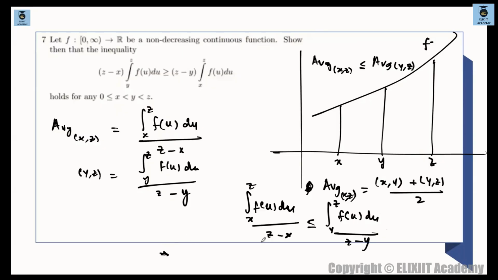Rest is you can simply cross multiply, so this becomes z minus y times integration of x to z f of u du. ठीक है, and this is less than or equal to z minus x times integration y to z f of u du. ठीक है,